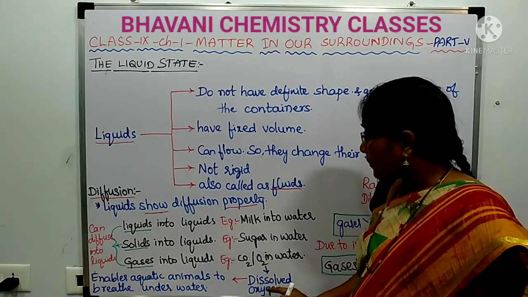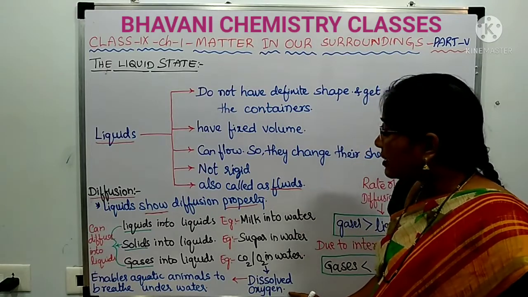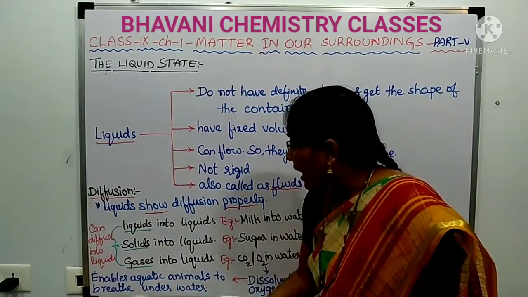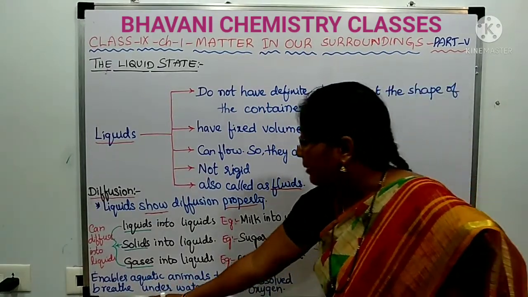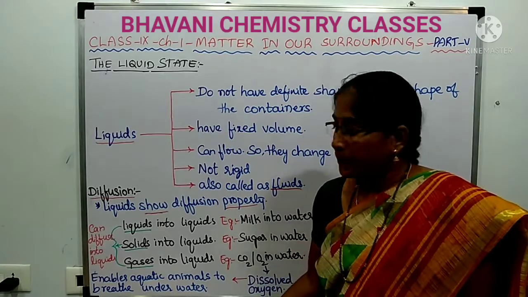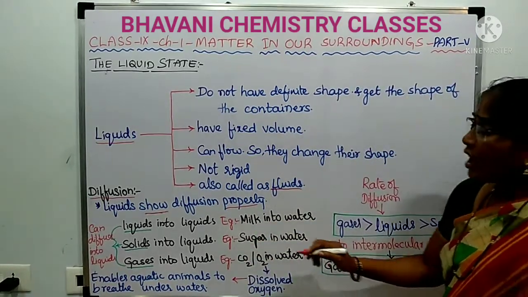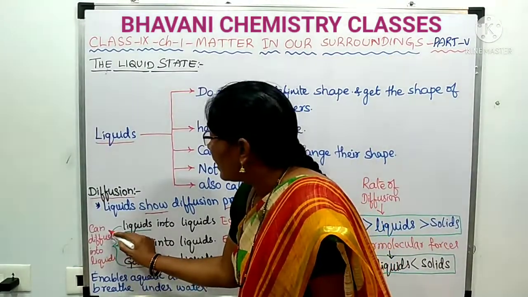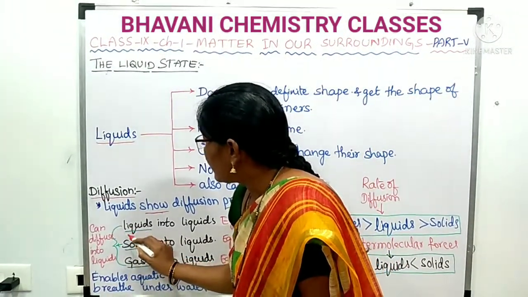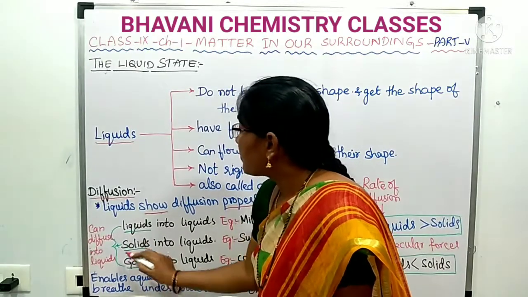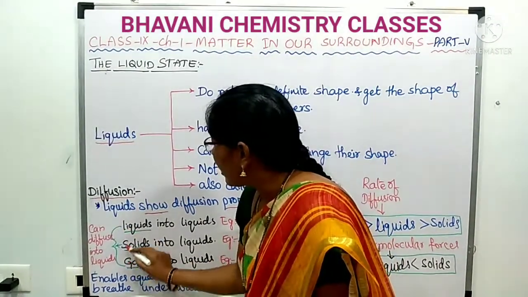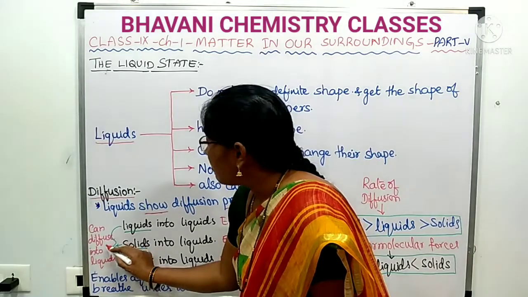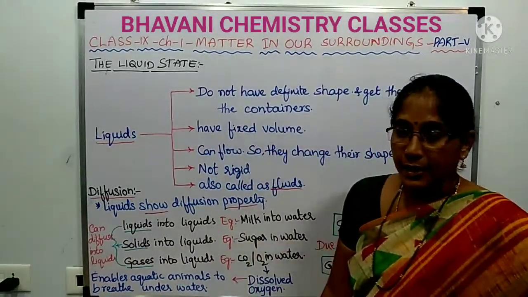And this dissolved oxygen helps aquatic animals and plants to breathe under the water. With this we can understand that liquids, solids and gases, all these three types of matter can be diffused into liquids.